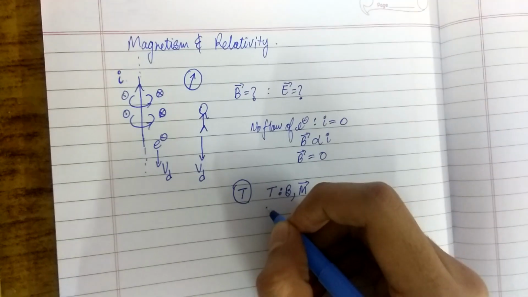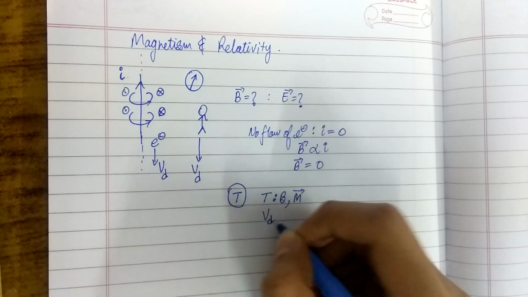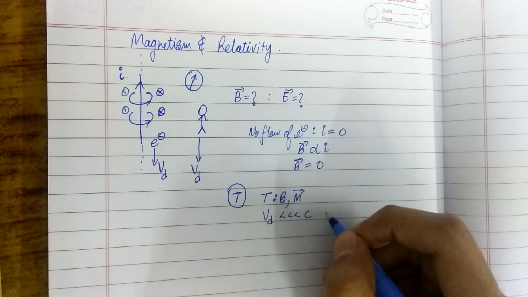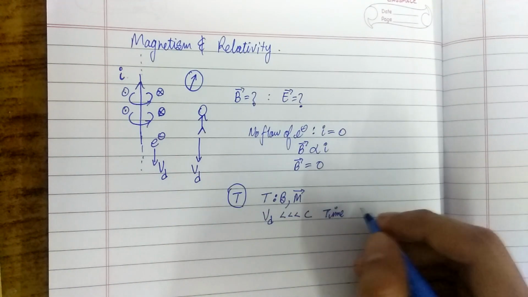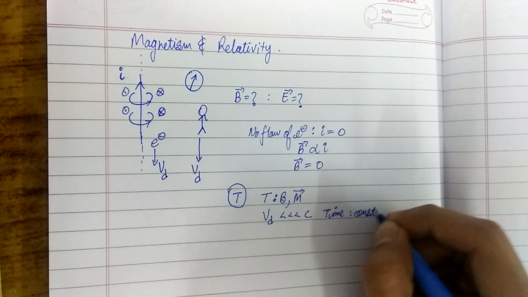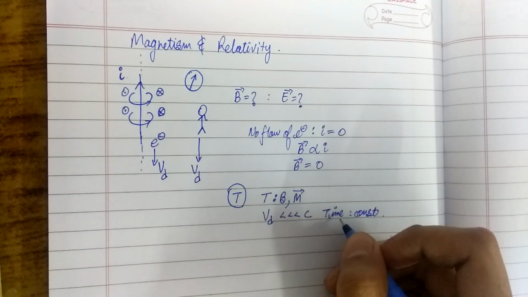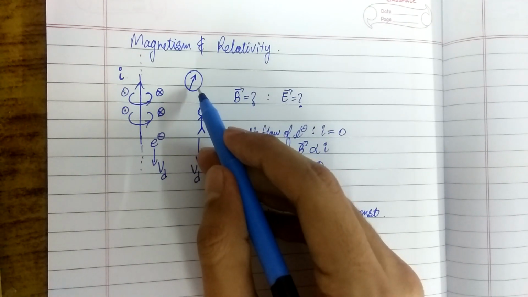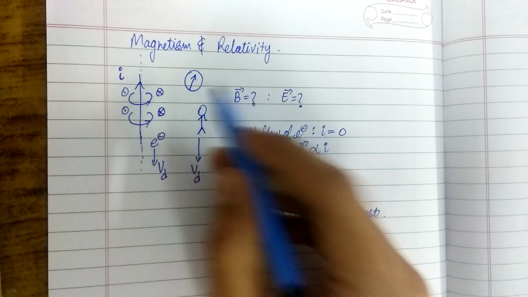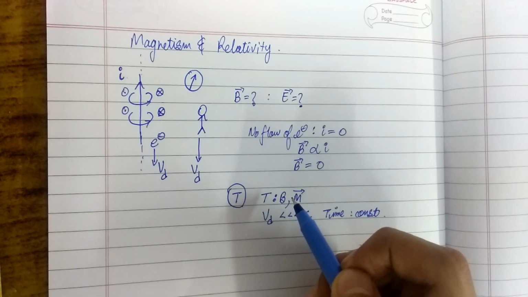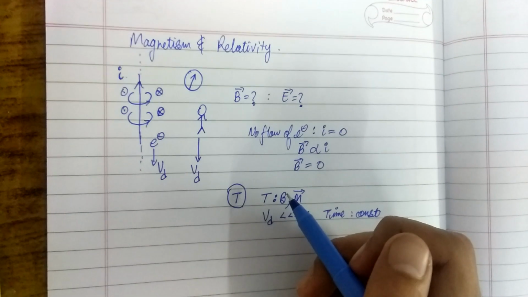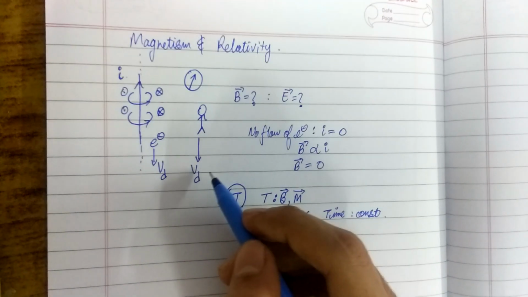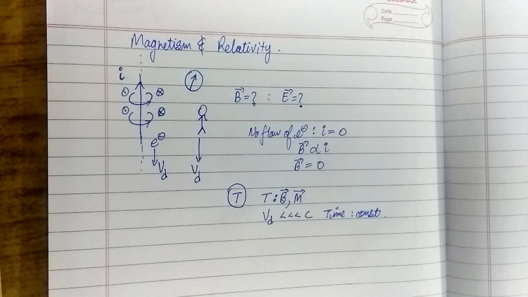Now, according to the theory of relativity, if we are moving at velocities much less than the velocity of light, then the time which we measure from any frame would be constant. Because time is constant, the time period of its oscillations would also be constant, and hence the magnetic field should be the same as observed by a stationary observer. What I mean to say is, the magnetic field should not depend on the motion of the observer.